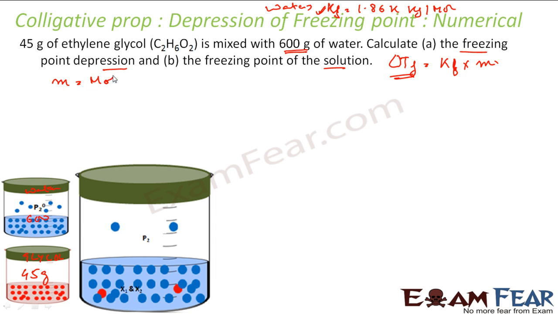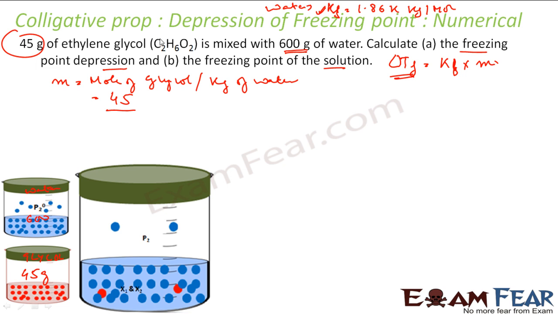Molality of solution is nothing but moles of my solute, that is my glycol, by kg of solvent, that is water. So what is moles of glycol? Mass by molar mass. So what is the mass of glycol? 45. What is the molar mass of glycol?